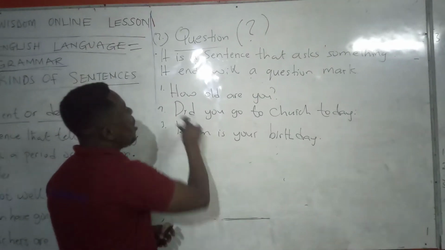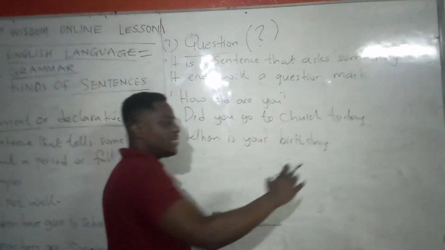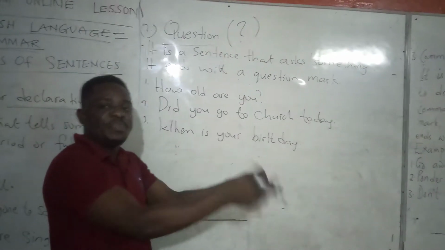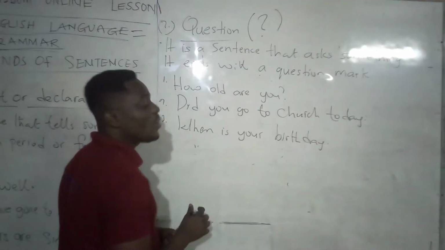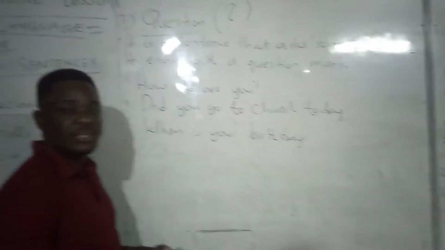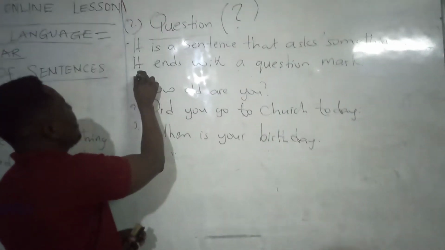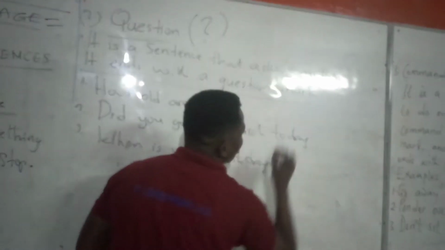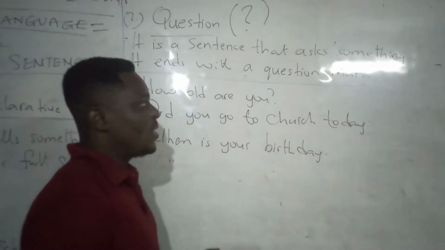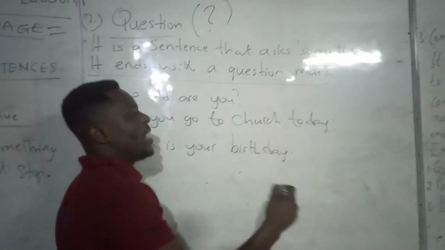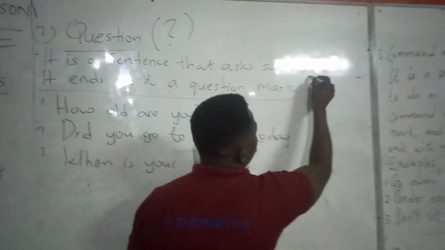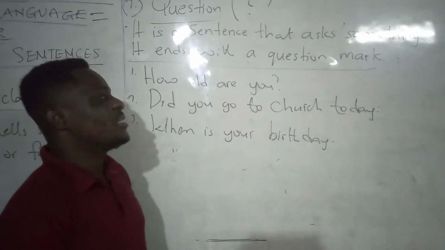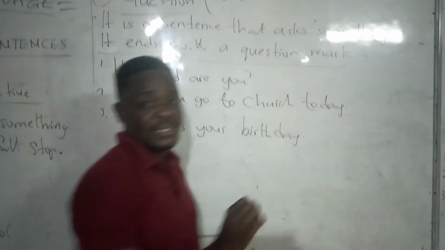So all these sentences that seek to get an answer or that ask something, we call them question sentences. A question ends with a question mark. Whenever you ask a question, you have to end it with a question mark. You will end it with a question mark when you are writing.